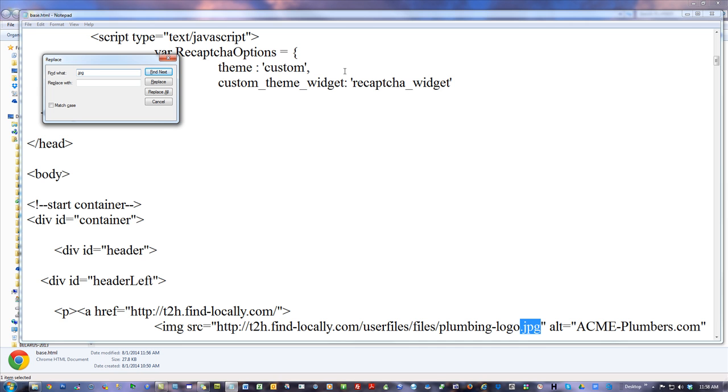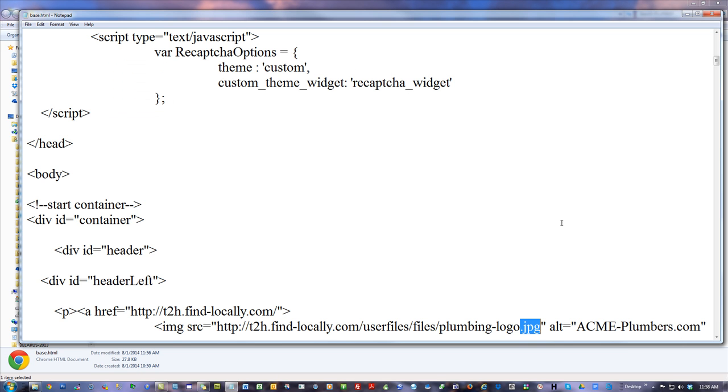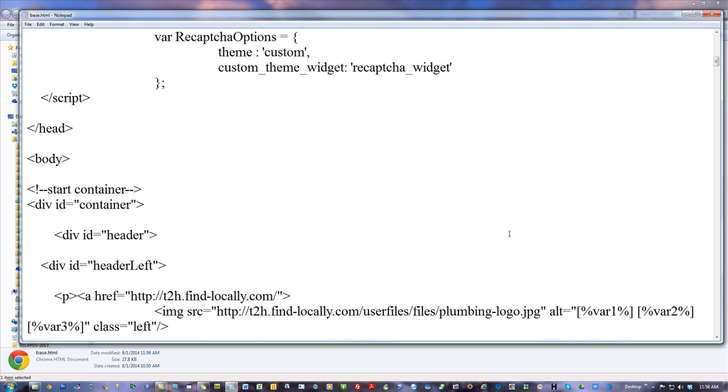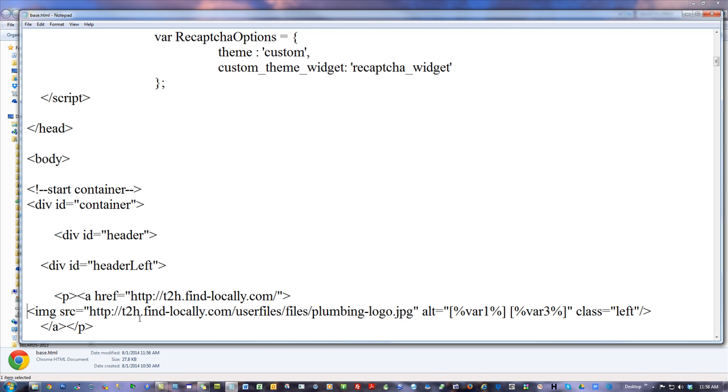There's one. And the alt, maybe I don't want the alt just to be acmeplumbers.com. Maybe I want it to be var 1 and var 3, quick fox. Well, I put in quick brown fox, but I want it to be quick fox. Or whatever those variables would be, right? I want it to be var 1, var 3. Now, if I want, I could say var 1, var 3 topics or features or benefits. You get where we're going with this? If that is like features or benefits or topics, then I'm giving cool names that use the keyword I want in context, right? For the image, okay?